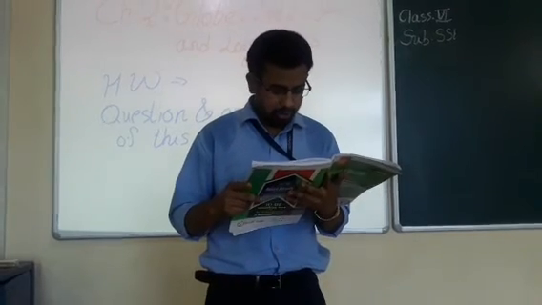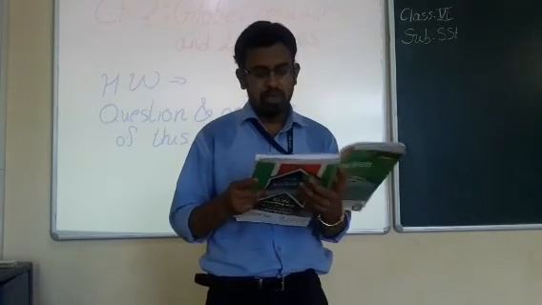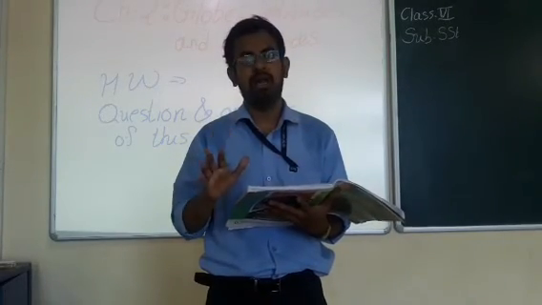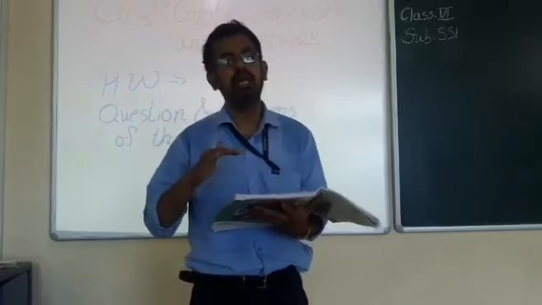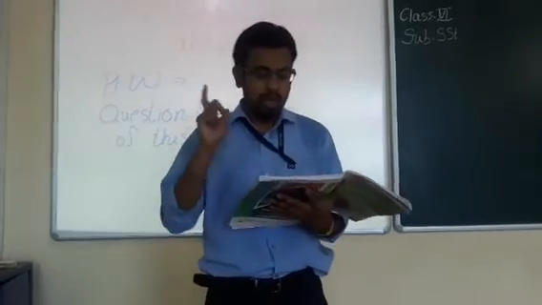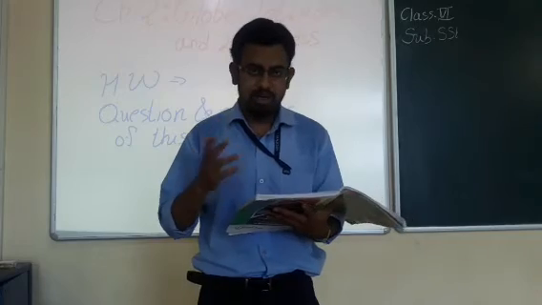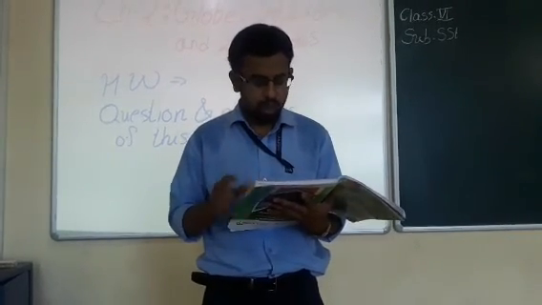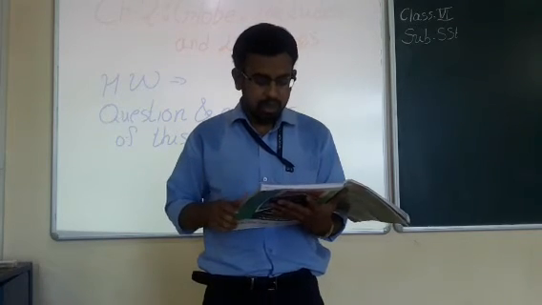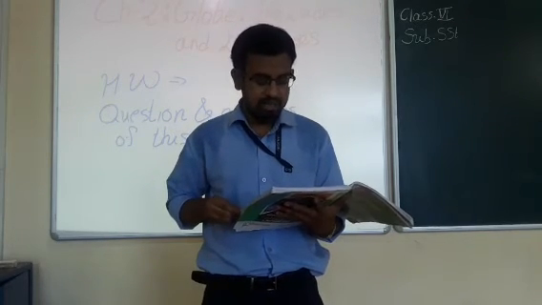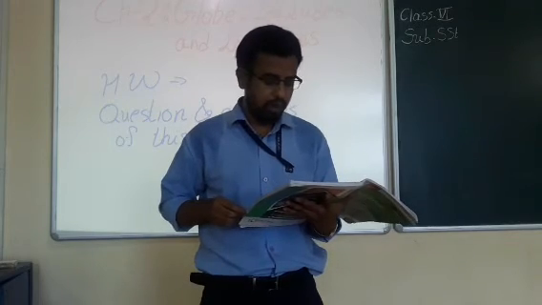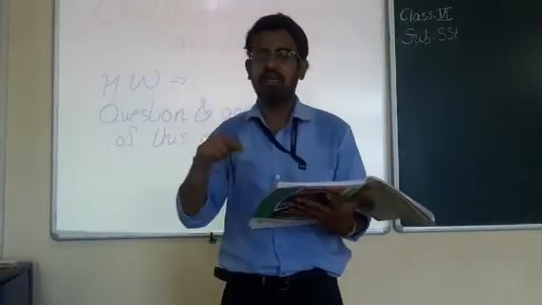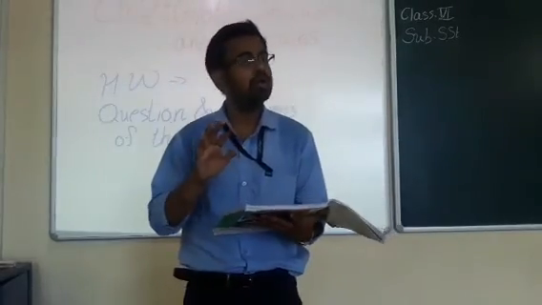Then question number E, what are the parallels of latitude? Parallels of latitude: all latitude lines are parallel, meaning no two lines join each other. They don't intersect. So they are called parallels of latitude. So I am reading the definition. All imaginary parallel circles from the equator to the pole are called parallels of latitude. The imaginary set of semicircle lines that run from the North Pole to the South Pole are called meridians of longitude. Longitude connects the North Pole to the South Pole. They are semicircles and they are not parallel.